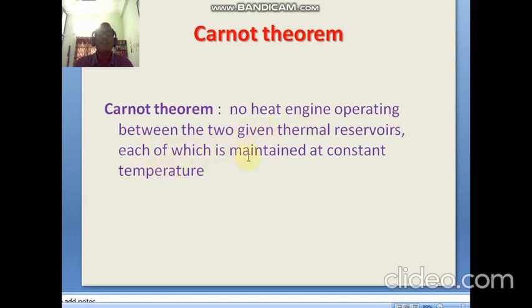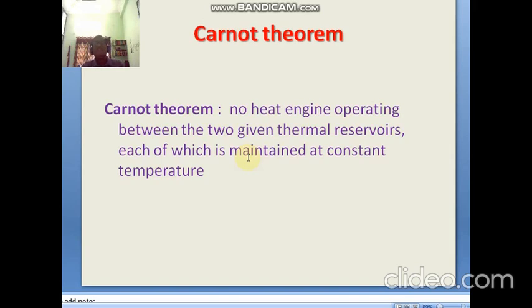Similarly, Carnot's theorem: no heat engine operating between two given thermal reservoirs, each of which is maintained at constant temperature, can be more efficient. That means the Carnot engine can be applied when there is a difference between the sink and source temperatures. What happens if the temperatures of sink and source are equal? T1 equals T2 means T1 minus T2 is 0, and 0 by something is 0.